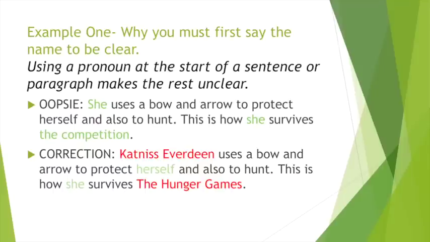So in my correction, we have: Katniss Everdeen uses a bow and arrow to protect herself and also to hunt. This is how she survives the Hunger Games. Now I know that the she is referring to Katniss Everdeen.